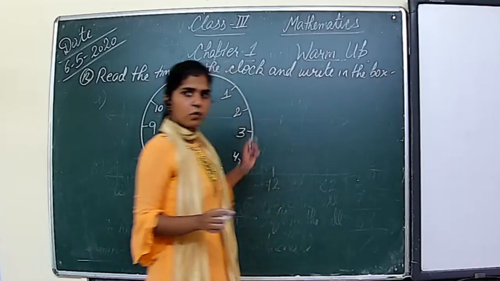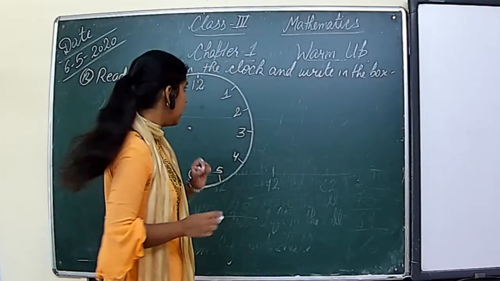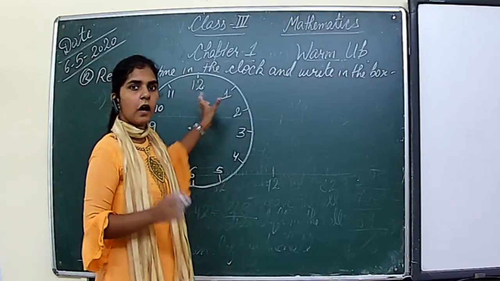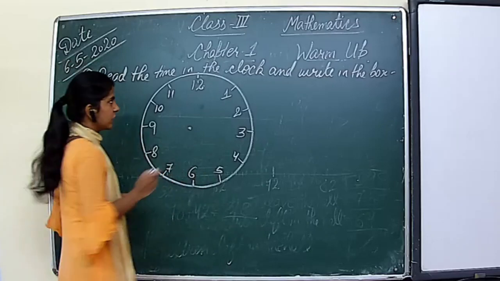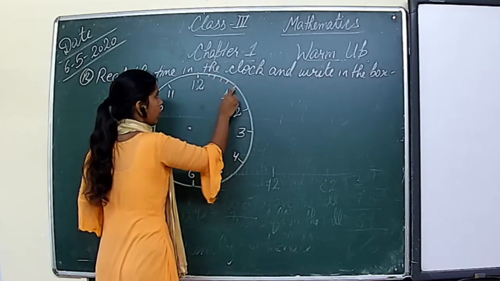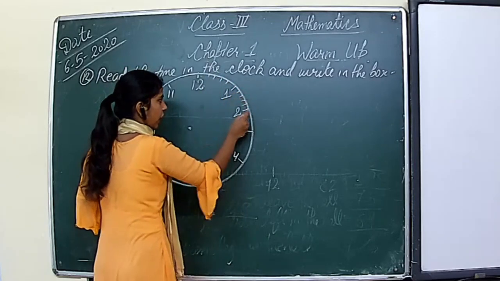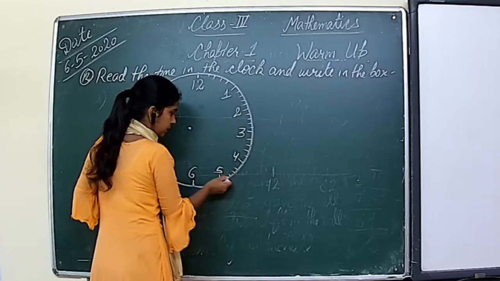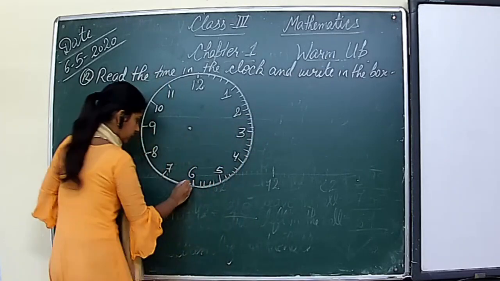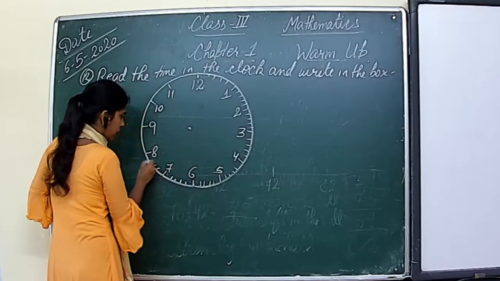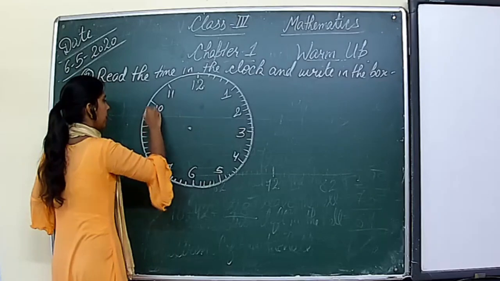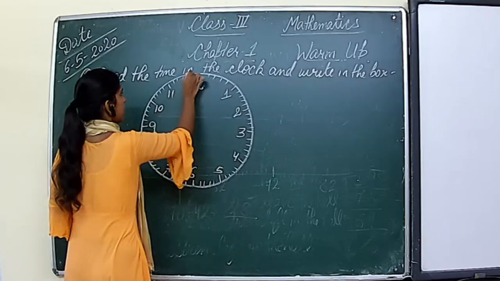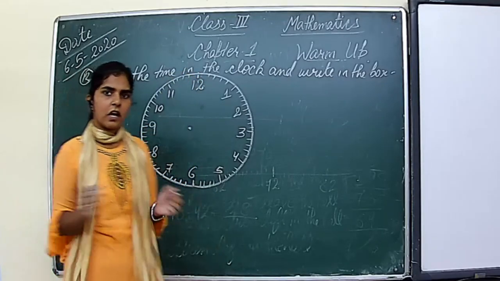Okay? One more thing is missing here. What is missing here? We did not mention minutes, right? So between consecutive two numbers, how many minutes are there? 5 minutes are there. So 1, 2, 3, 4, 5. Again 1, 2, 3, 4, 5. Okay? We will draw minutes like this. Let me draw it first. Now my clock is ready. Now we can read the time from this clock, right?